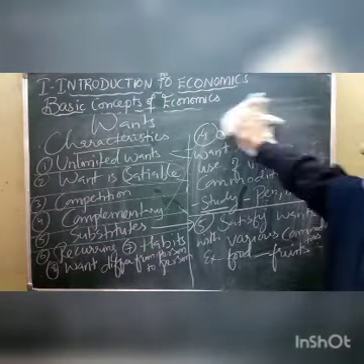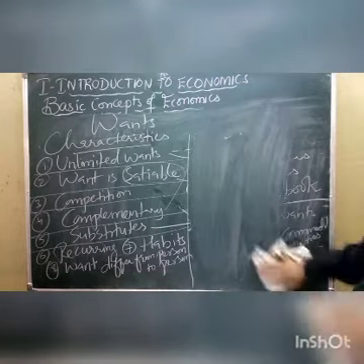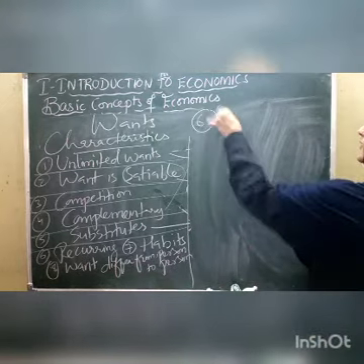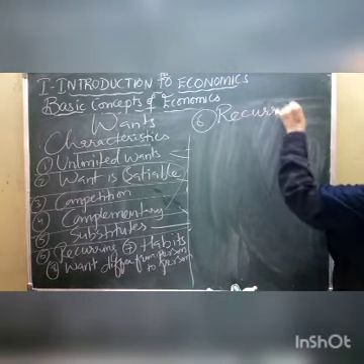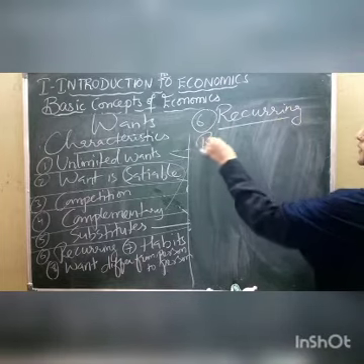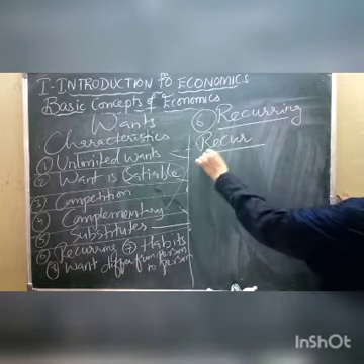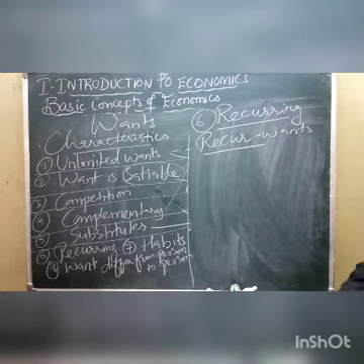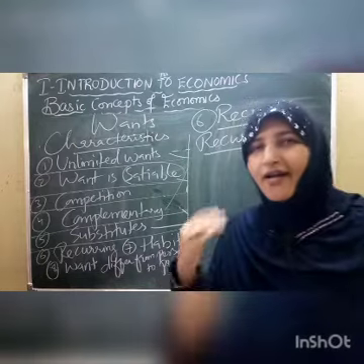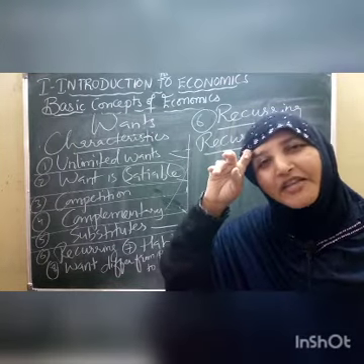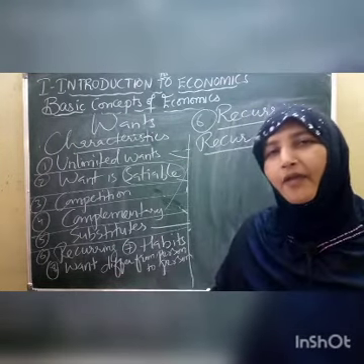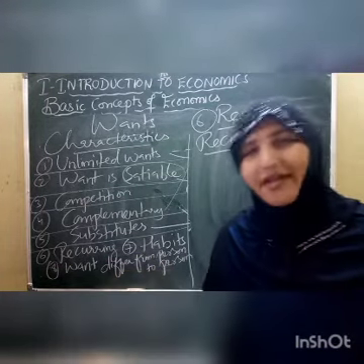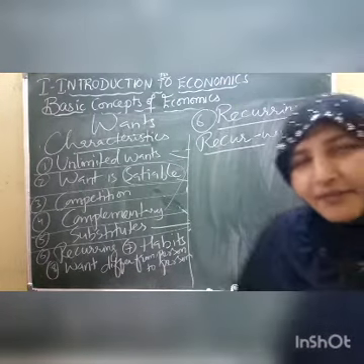Now, what is our sixth one, children? Sixth one we have is recurring. What is this recurring? In this one we get the word, that is, wants recur, means reoccur. Wants reoccur. Are you accepting this, that wants reoccur again and again? Or once we consume that particular thing, do we not want it again in our life? Wants reoccur, children.